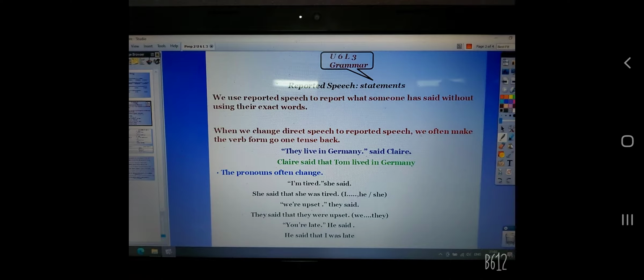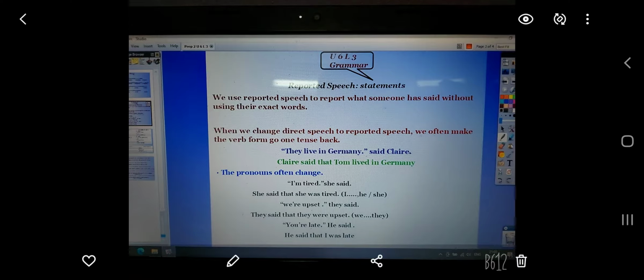For example, "They live in Germany," said Clary. If we want to change it, we are going to say that Clary said. We will omit the quotation marks and join with that. Clary said that they lived in Germany. So the pronouns often change, like in sentence number 1. "I am tired," she said. So she said that she was tired. I here is changed into she because the speaker is a girl.